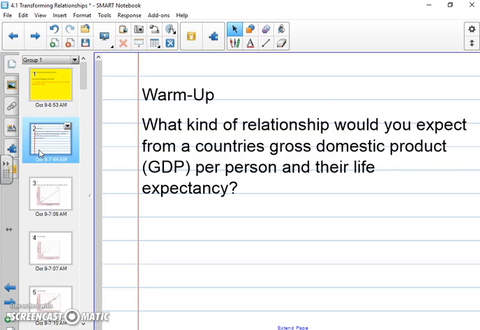So some people asked, well, why is that true? Well, think about this. When a third world country suddenly starts getting medicine, and people start making more money, they start getting more technology or more advanced, life expectancy tends to improve with that. Countries that don't have as good medicine or that kind of stuff, they don't live as long.